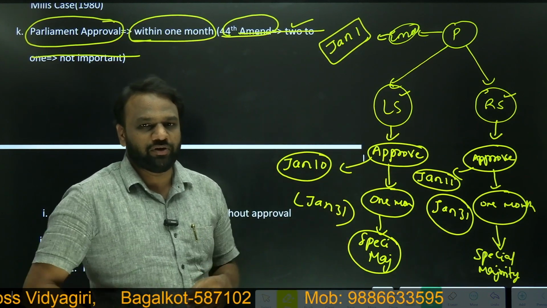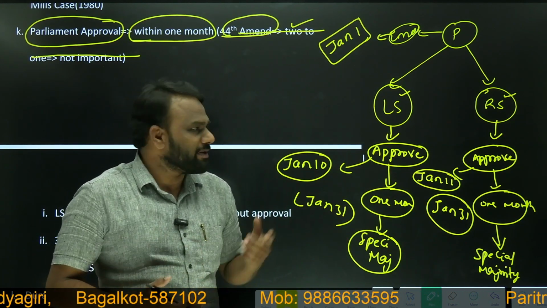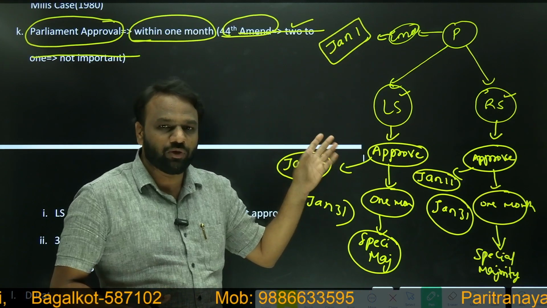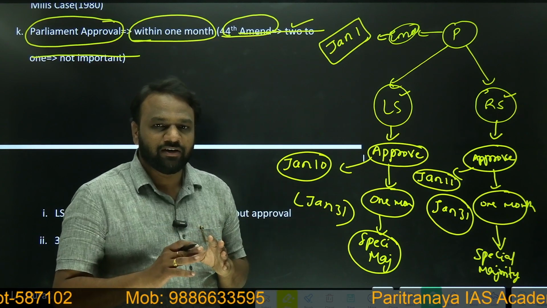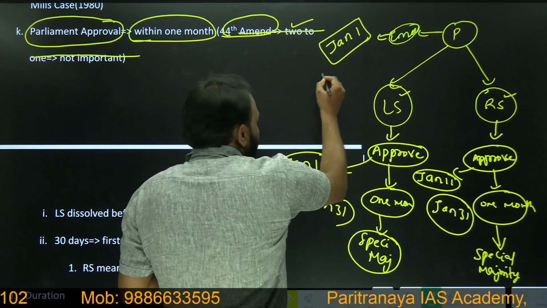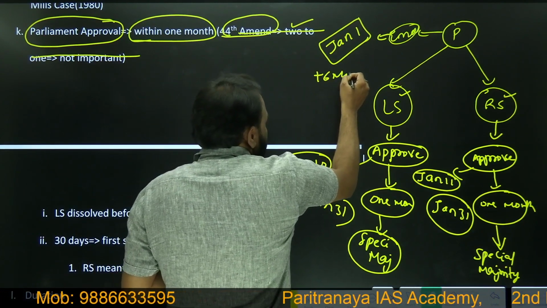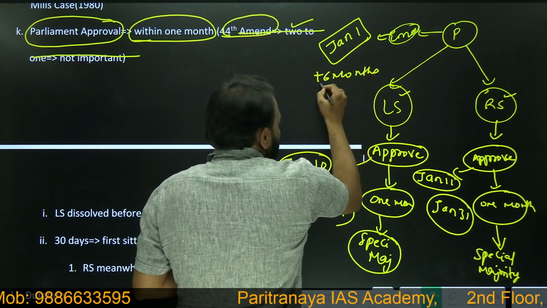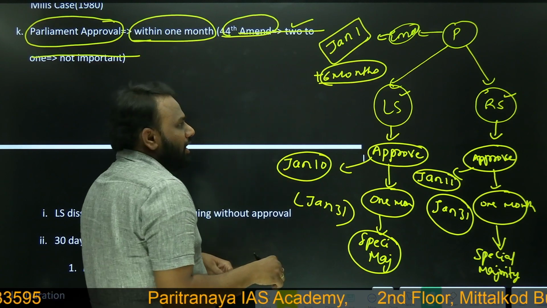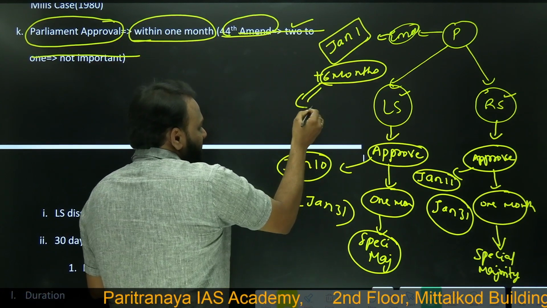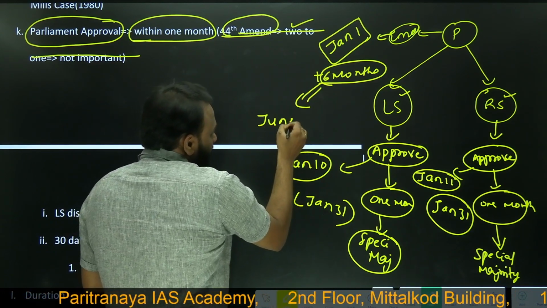Now once the emergency has been approved by parliament, that is both Lok Sabha and Rajya Sabha, for how long will the emergency exist? From January 1 plus 6 months. Once it has been approved by both houses, the emergency will operate for 6 months, that is till June 30.